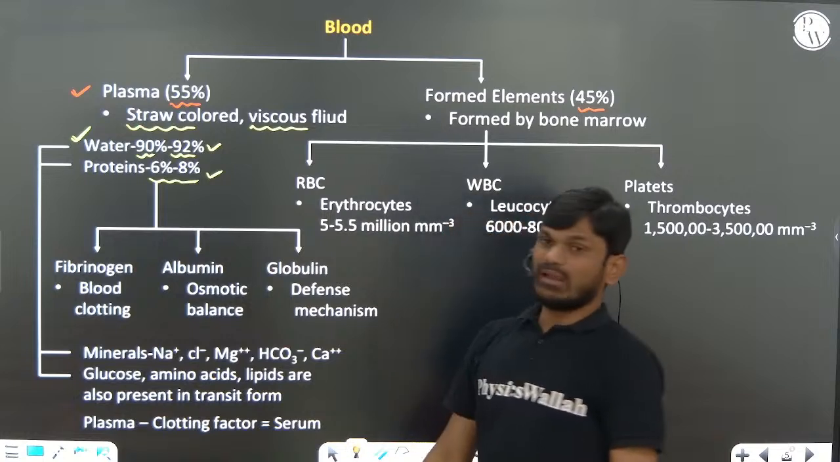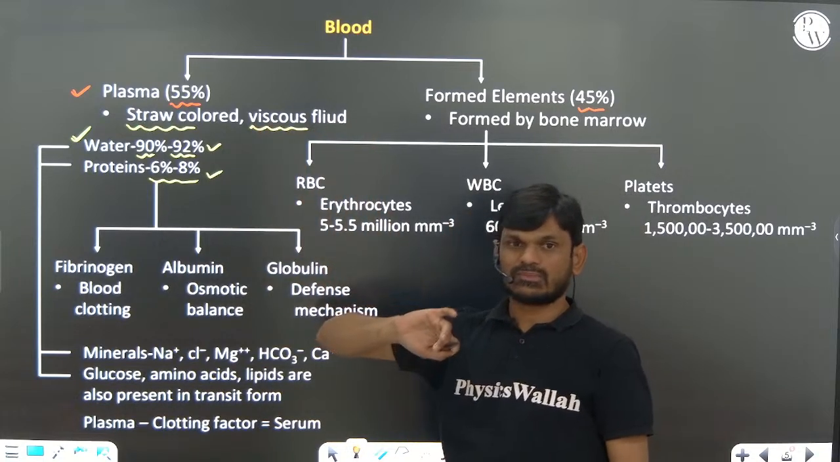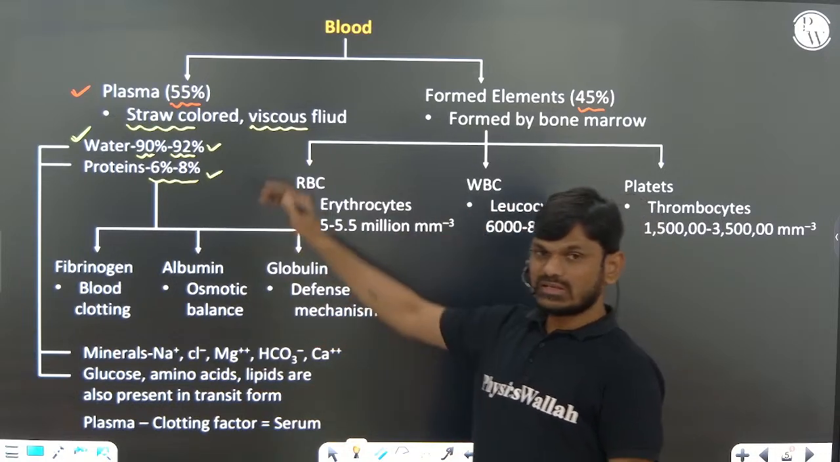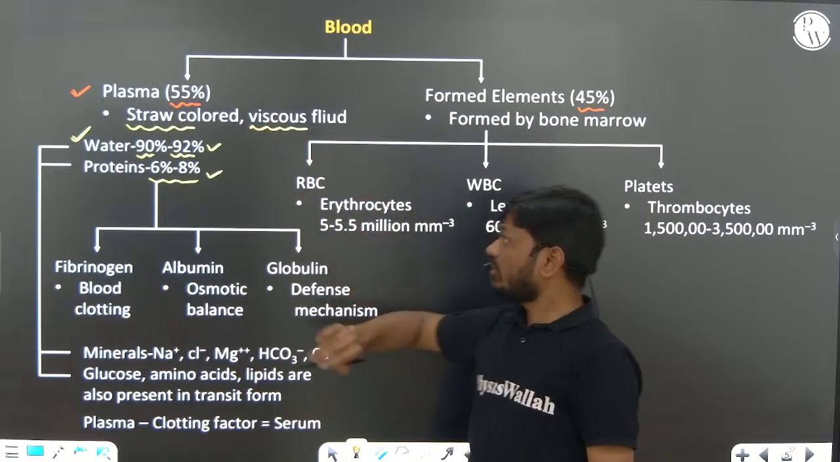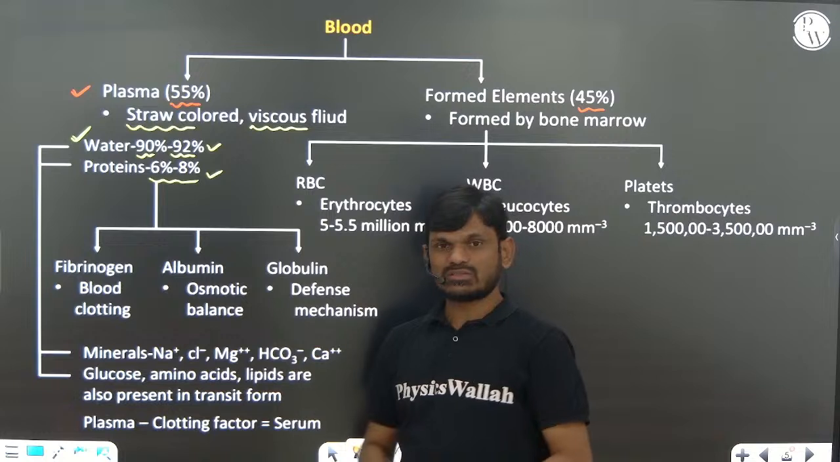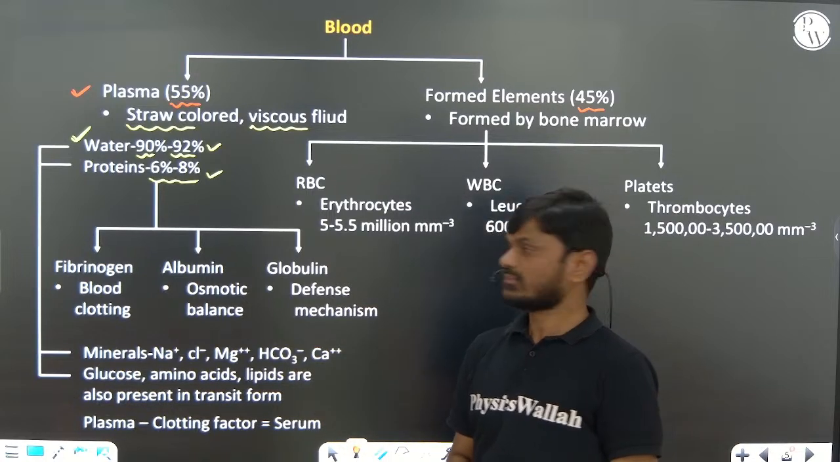And they will ask you which of the following is not correct related to the plasma. Plasma is about 55%, the right statement. It is straw-colored, right statement. Viscous fluid, right statement, right? So they will ask you which of the following is not related to the plasma. Next.